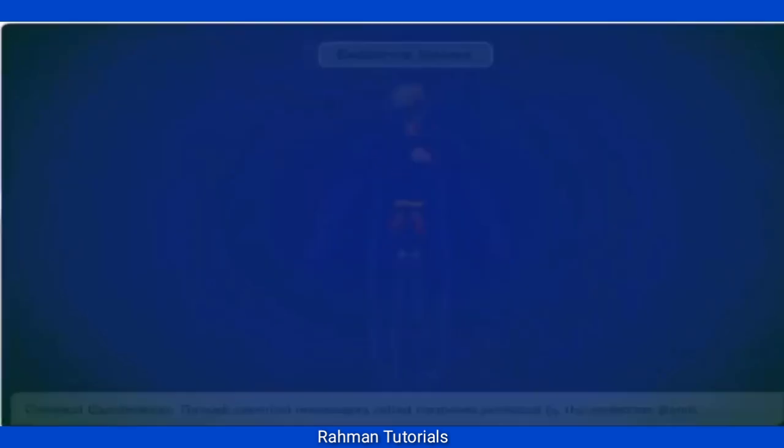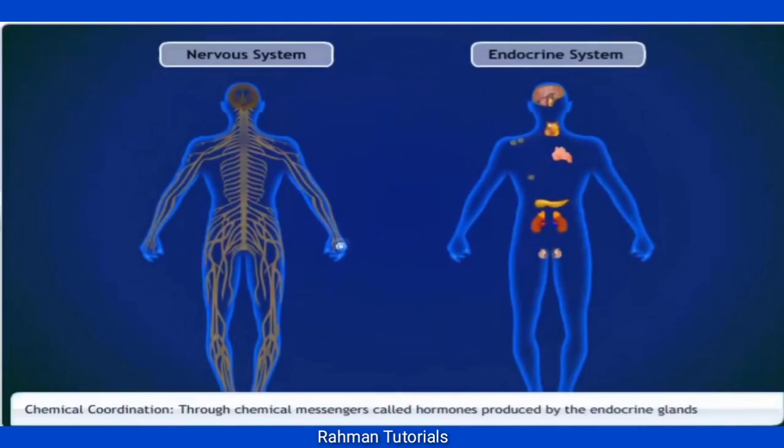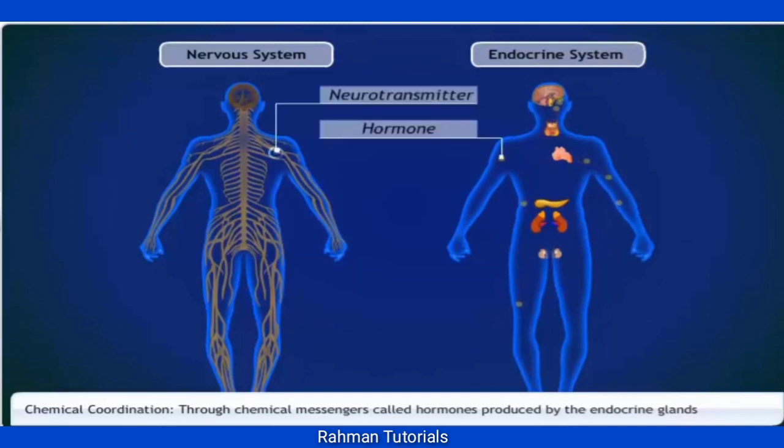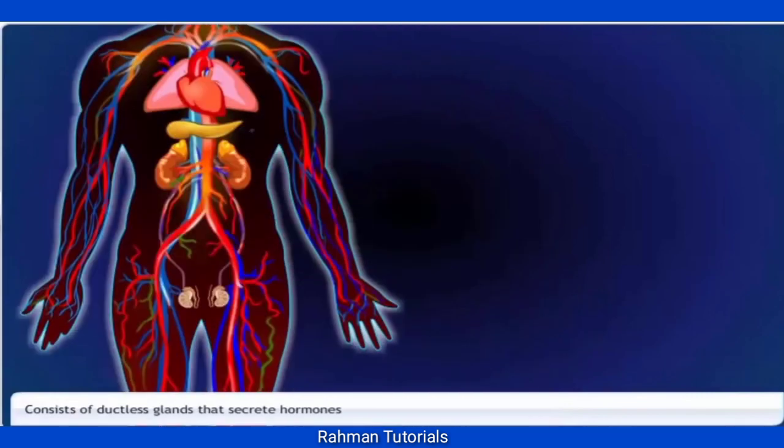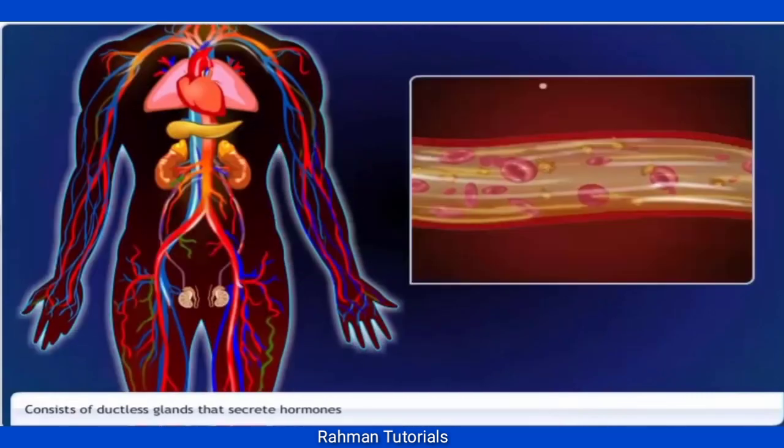The nervous system and the endocrine system are similar too. Both systems involve chemical substances. The nervous system releases neurotransmitters while the endocrine system secretes hormones. The endocrine system consists of glands called ductless glands because they empty their secretions directly into the blood.